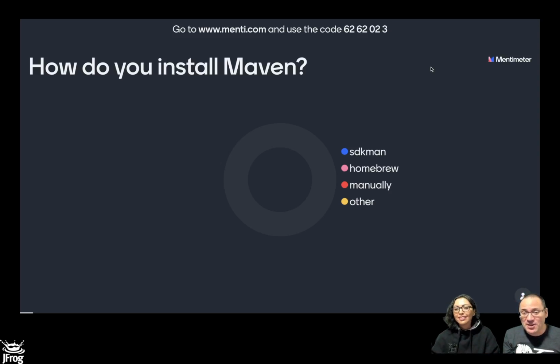So for that reason, there are package managers. Homebrew is quite popular on Mac. SDKman is our favorite, because it works on all platforms. The advantage of SDKman is that it's very easy to install any particular version, but also to update or downgrade. And you can have different versions in different terminals at the same time, so multiple versions installed in your system, whereas Homebrew is only one single version per system, in all your terminals.